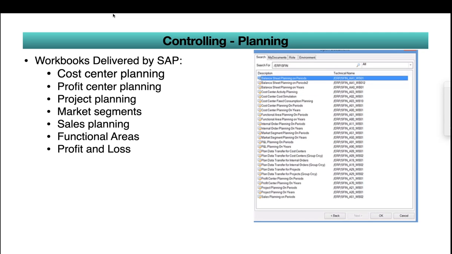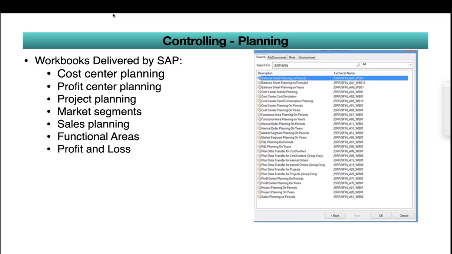And SAP is delivering workbooks, like earlier, like we used to do configuration. For example, if you want to do planning for one or two cost centers, that is easy. If you want to do multiple cost centers, we have to enable Excel functionality. Most of the consultants are not aware of how to extend that Excel functionality because it needs some groundwork.